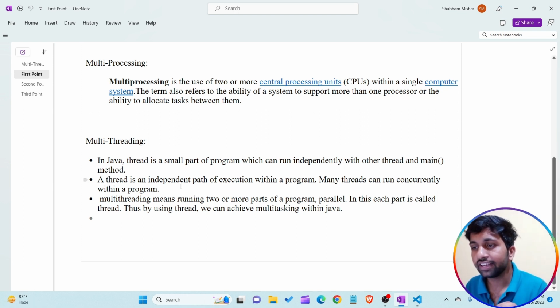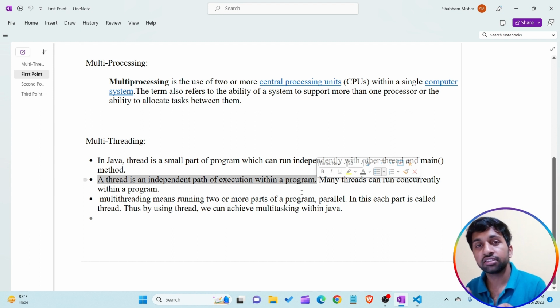A thread is an independent path of execution within a program. I'm talking about within a program. This is the best definition I want to tell you. Let me read it again: a thread is an independent path of execution within a program.